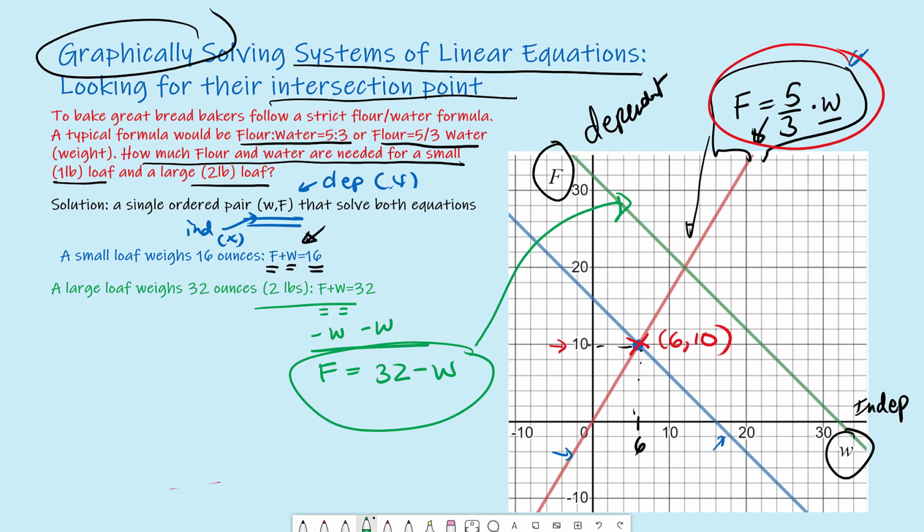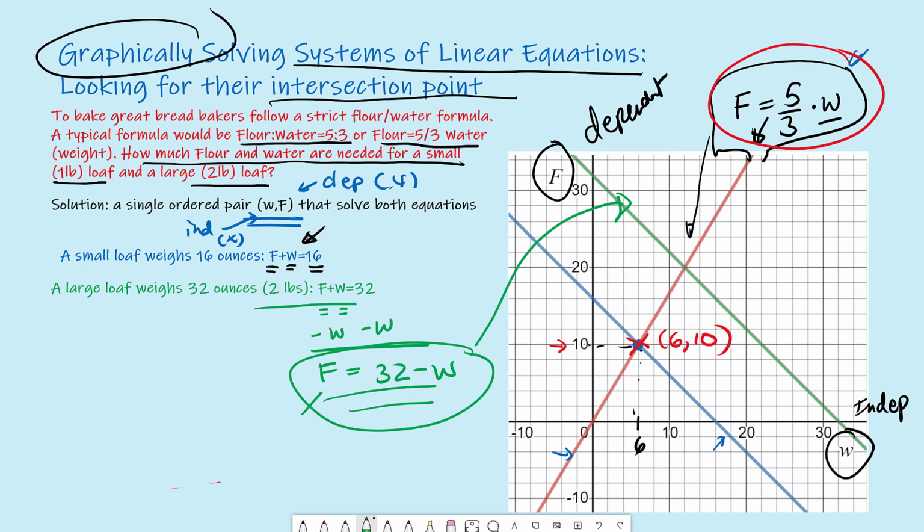And again, we're looking for the intersection of the red graph with the green graph. The red graph is our ratio of water to flour that never changes. We always go by that rule. But when we're looking at a 2-pound loaf, now we have a new equation, which we wrote out as an equation.